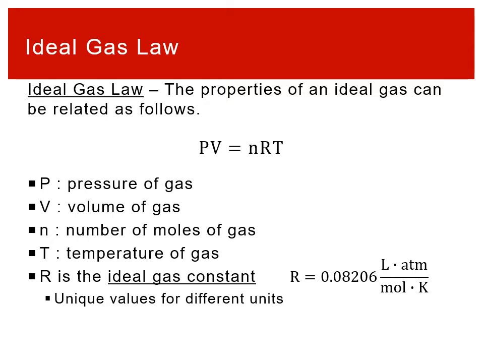And the purpose of making this approximation of calling things an ideal gas is that the properties of an ideal gas can be related via this equation. PV equals nRT. So this is the equation for the ideal gas law. This equation completely describes the relationship for all of the physical properties of a gas. P is my pressure, V is my volume, n is the number of moles of gas, T is the temperature of the gas. This is a fairly straightforward equation, and it's going to be useful only for ideal gases.